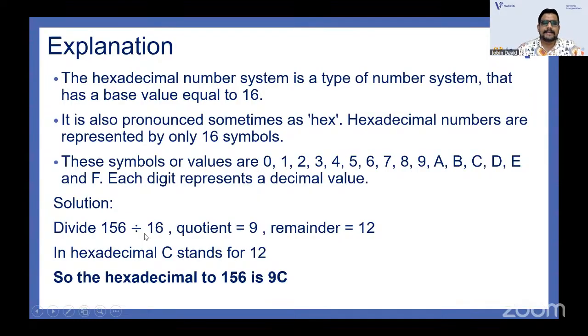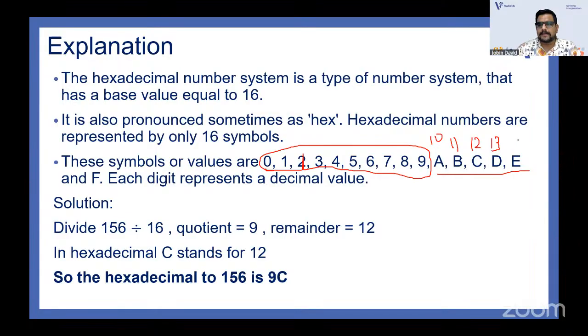You divide 156 by 16. You have the numbers 0, 1, 2, 3 up to 9. And then after that, you use A, B, C, D, E, F. So A will be for 10, B for 11, C for 12, D for 13, E for 14, and F for 15.